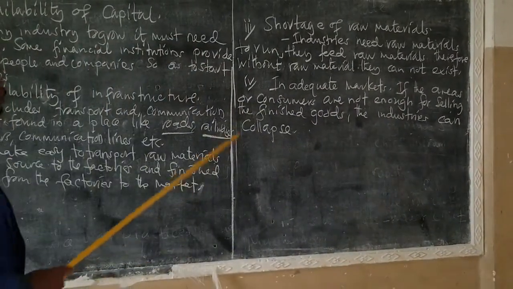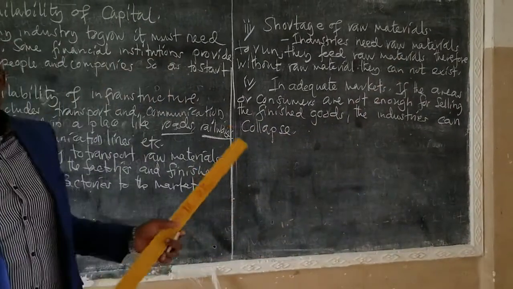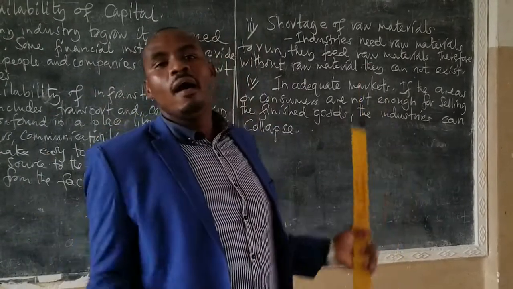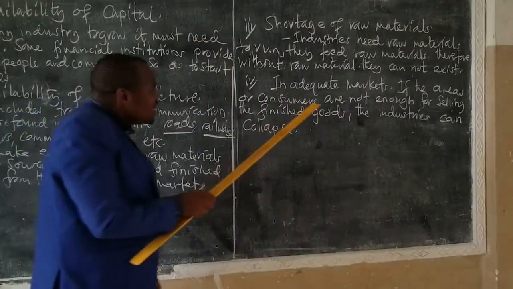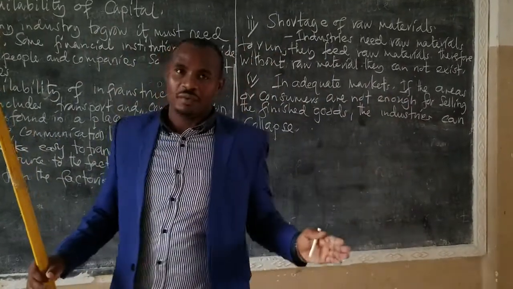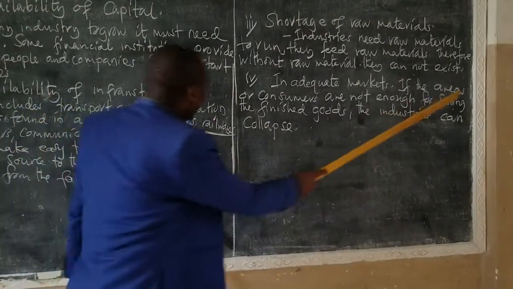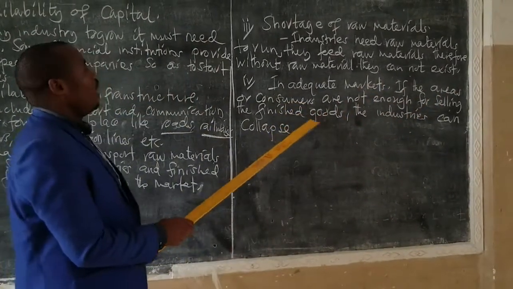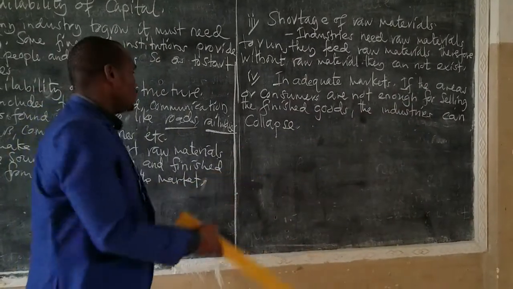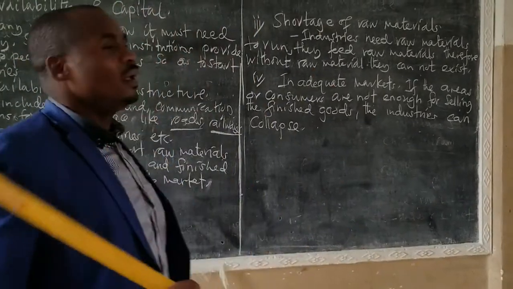Another factor, we have inadequate market. Market is the place where the goods are sold and bought. When there is not enough place to sell these finished goods, the industries can decline. As we can see here, if the areas of consumers are not enough for selling the finished goods, the industries can collapse.